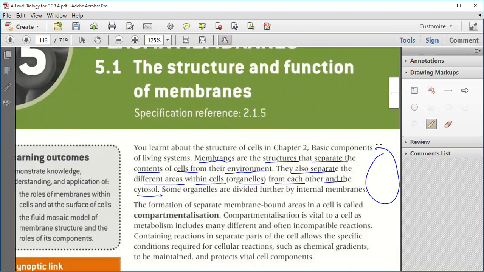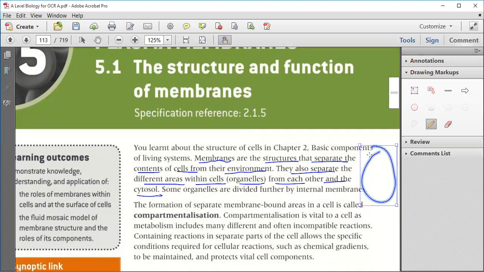It separates the cell from the outer environment and the other cell organelles. Also within the cell, cell organelles are there, so they also separate them from each other and also from the cytosol, that is the liquid present in the cell.